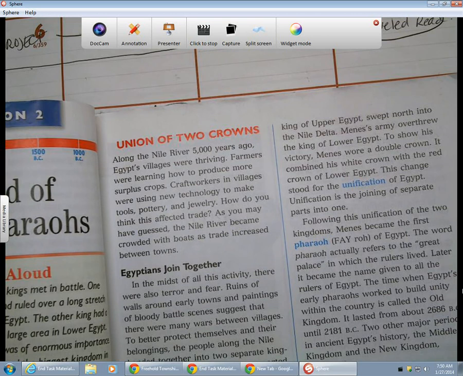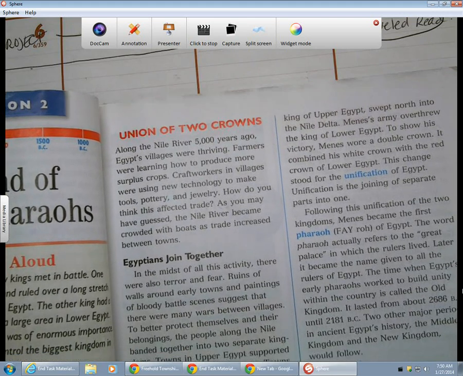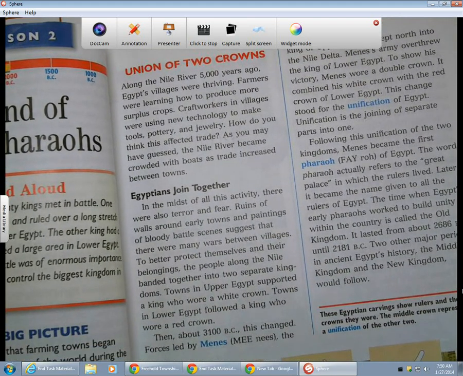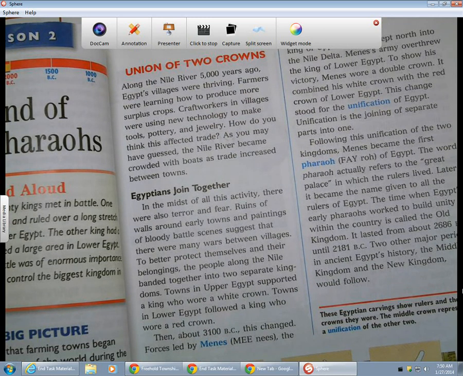Following this unification of two kingdoms, Menes became the first pharaoh of Egypt. The word pharaoh actually refers to the great palace in which the rulers lived. Later it became the name given to all the rulers of Egypt. The time when Egypt's early pharaohs worked to build unity within the country is called the Old Kingdom. It lasted from 2686 BC until 2181 BC. Two other major periods in ancient Egypt's history, the Middle Kingdom and the New Kingdom, would follow.